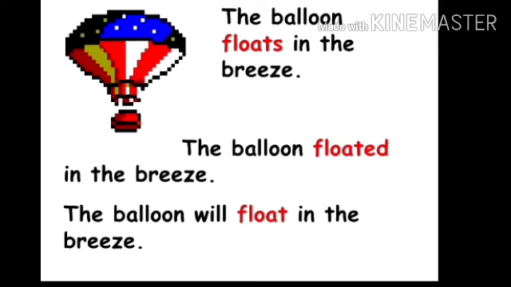The balloon floats in the breeze. Floats refers to the simple present tense. The balloon floated in the breeze. Floated refers to the past tense. The balloon will float in the breeze. Will float refers to the future tense. Now, let's see some more examples.